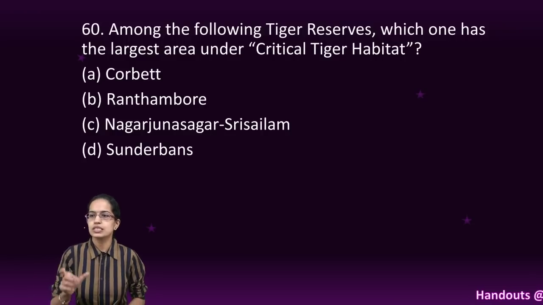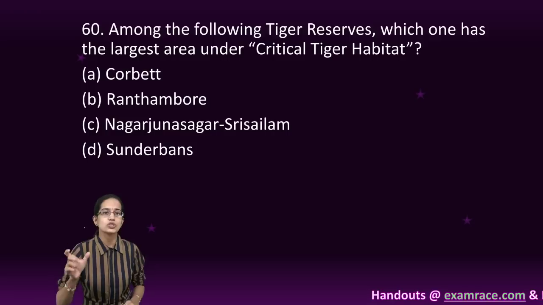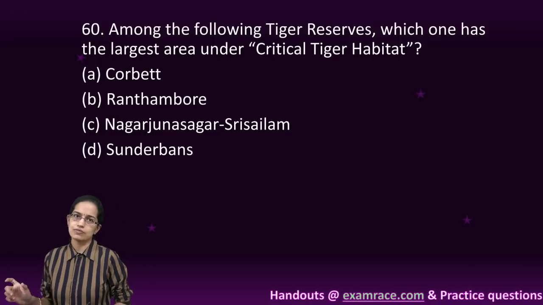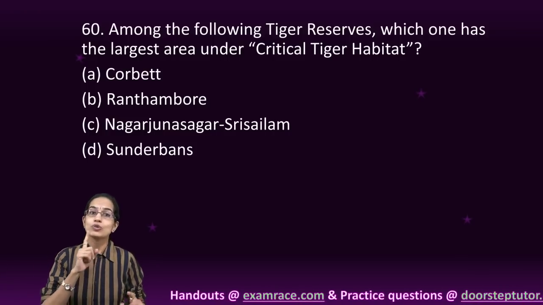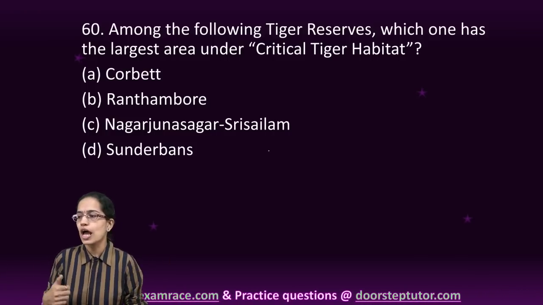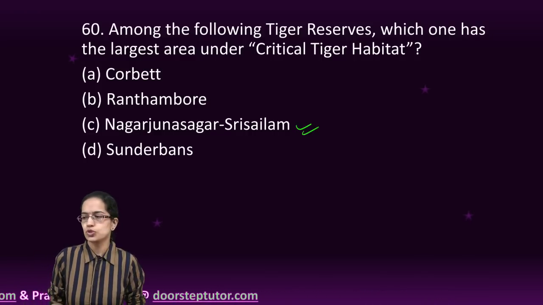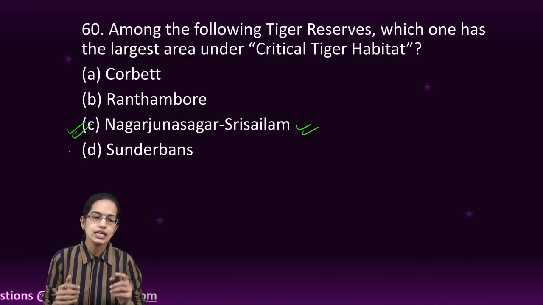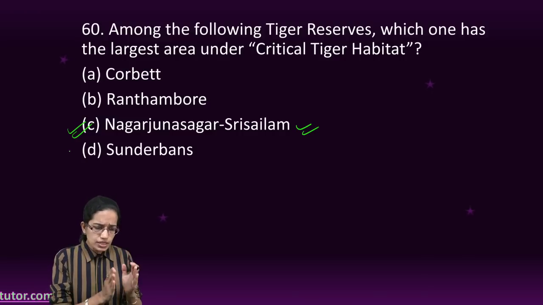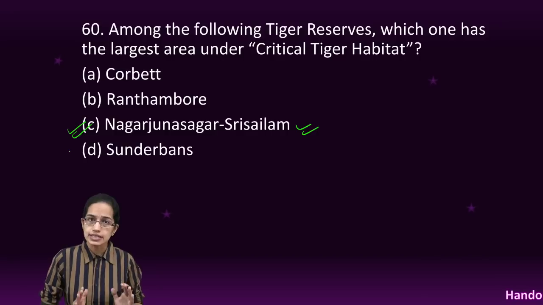The next question is critical tiger habitat. Now this was part of your Down to Earth edition that we have covered, where we had talked about the inviolate coal reserves, and Nagarjunasagar-Srisailam was one of the examples that was quoted. So you have C as the right option. This is part of your tiger conservation project.